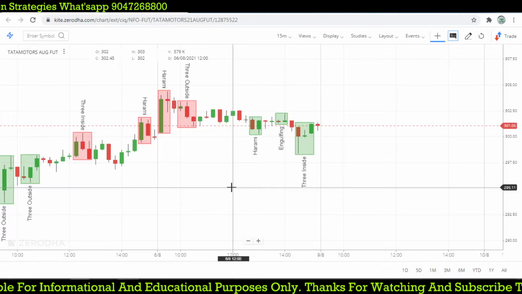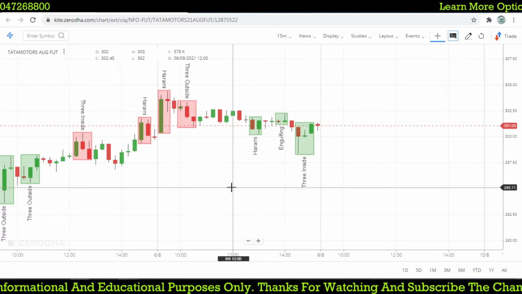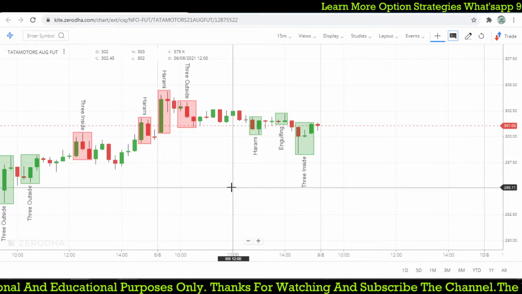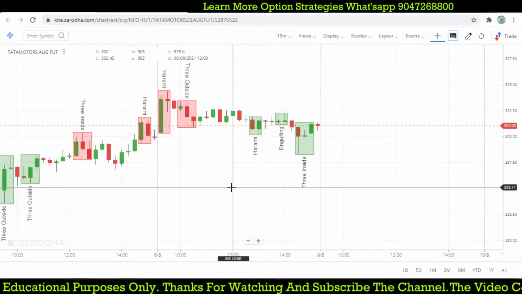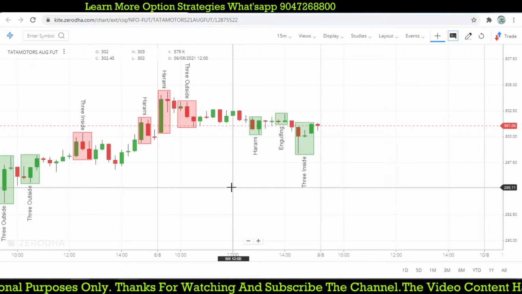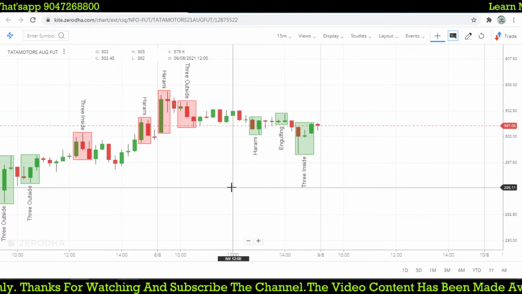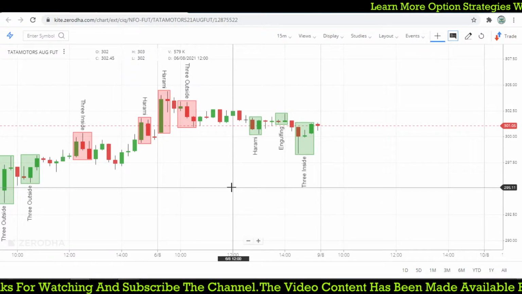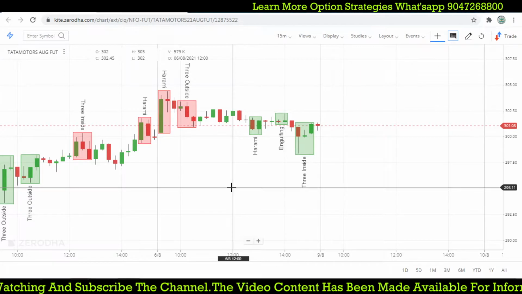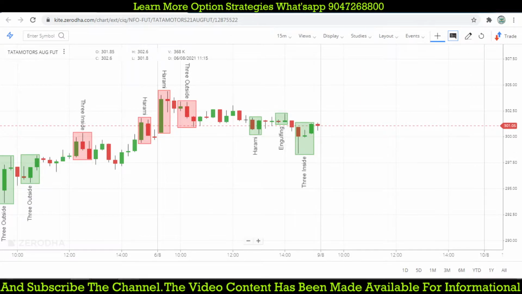So a bigger candle, and the next one should be inside the previous candle. It looks like an inside candle, but the importance of finding the Harami candle is when it appears at the top of the market or the bottom of the market. Instead of talking more, let me show you the Harami candlestick patterns.